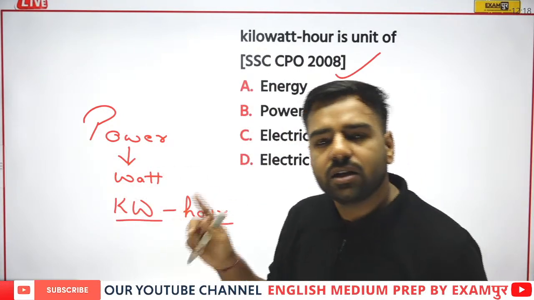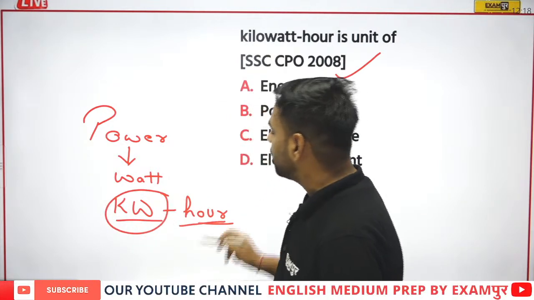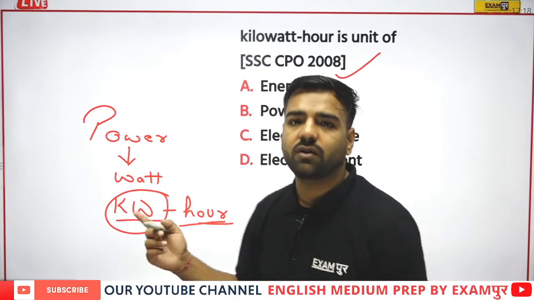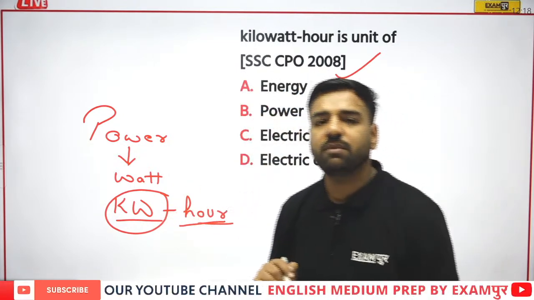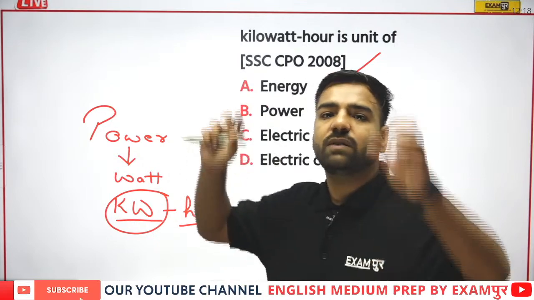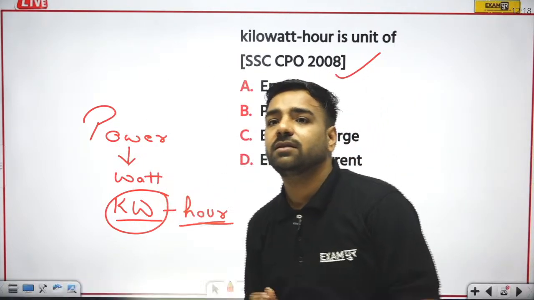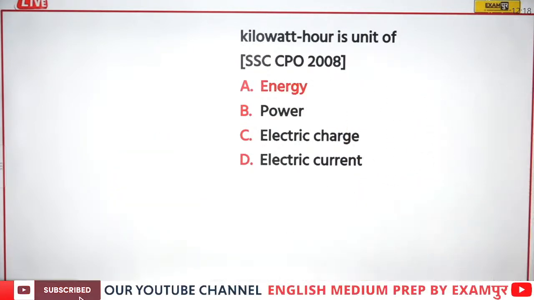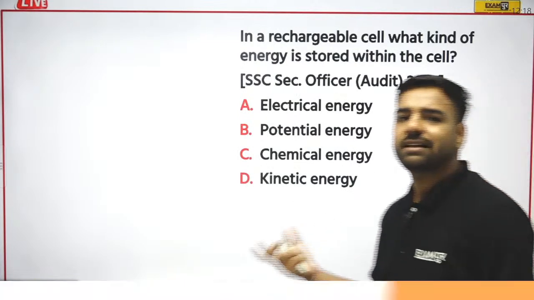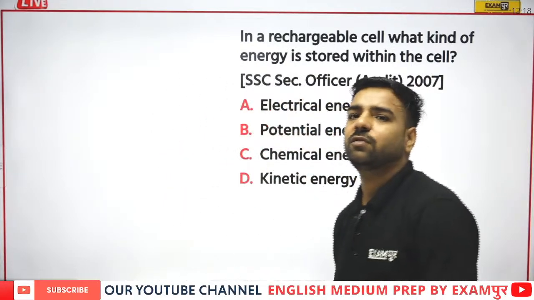This is the thing. So how much power you are using in a particular hour, kilowatt hour, what is this? This is actually the energy. Got my point? It will be the energy which you have used in that particular month. So here the correct answer is going to be option A, that is energy. Got my point? So whenever we talk about any product at home, Ganesh, awesome, that's true, the correct answer would be energy.